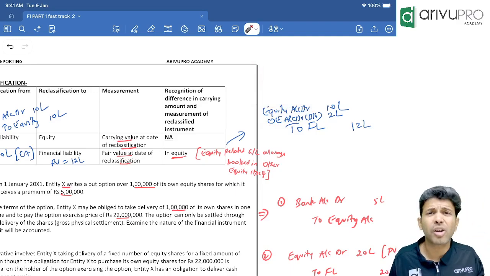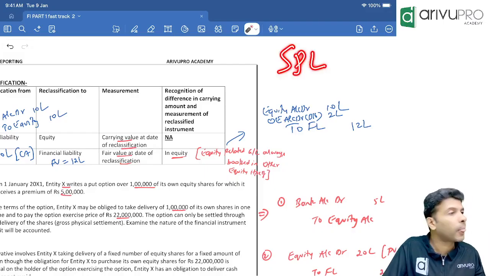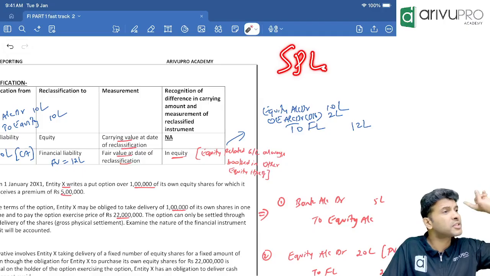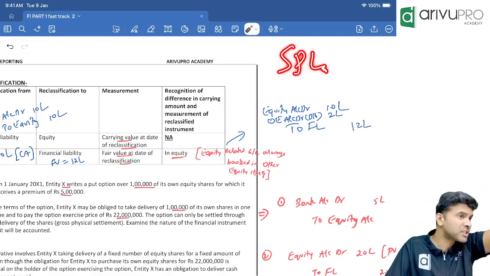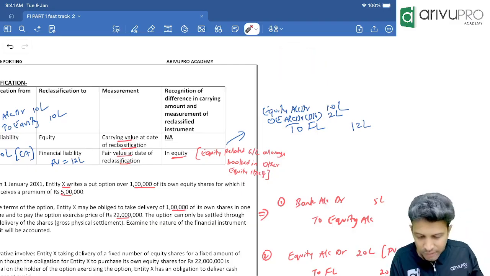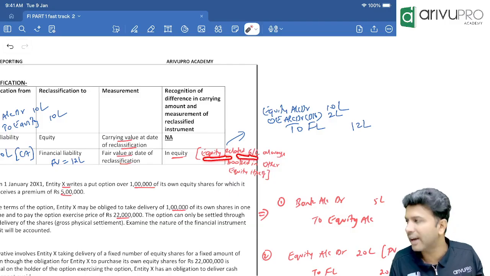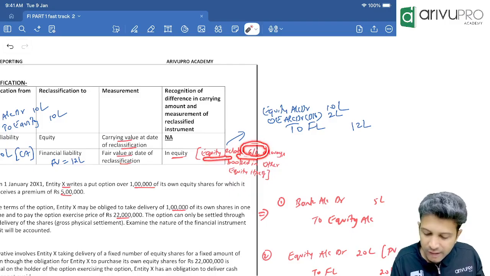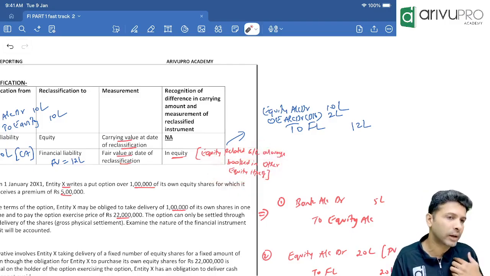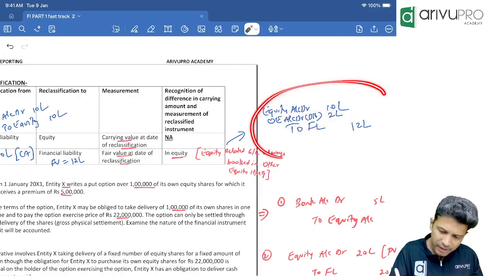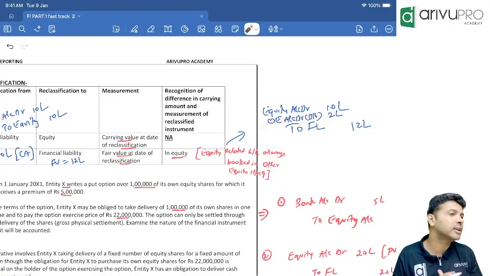Because dividend is paid to equity shareholders, right? Equity dividend you will either show under SPL or directly reduce it from reserves and surplus. We used to reduce dividend from reserves and surplus in the balance sheet in CA Intermediate, correct? So same funda here also. That's what I've written over here. Any equity related gain or loss, if an instrument is classified as equity, will always be booked in other equity, not in SPL. Directly other equity. So in my example, you will not use SPL, directly other equity.